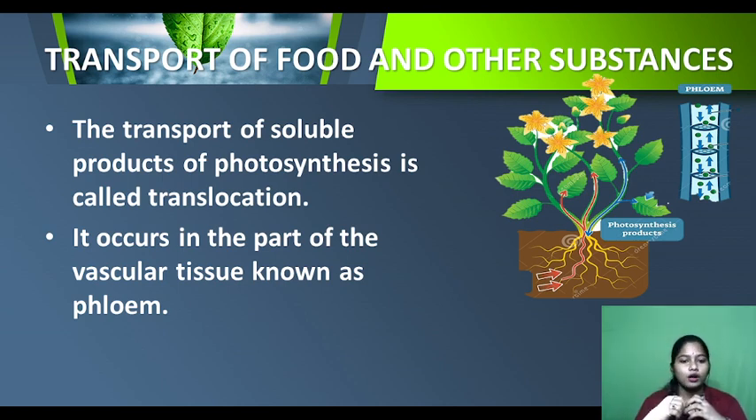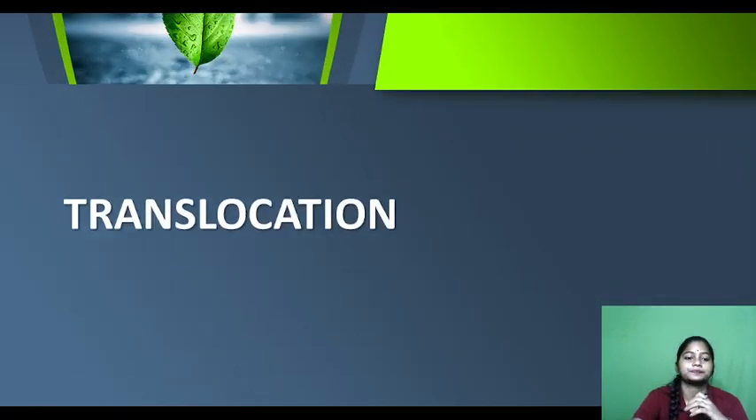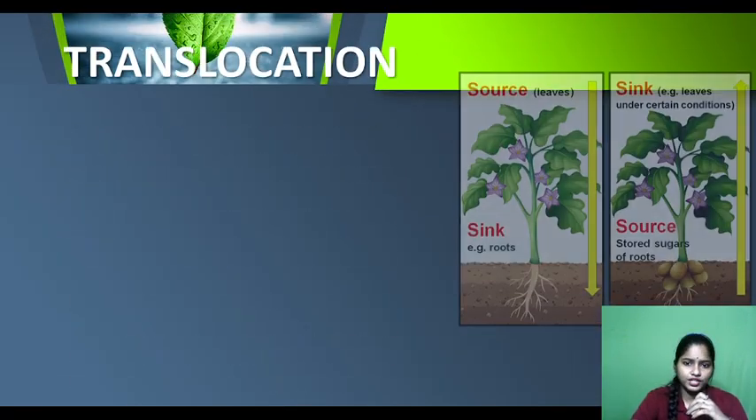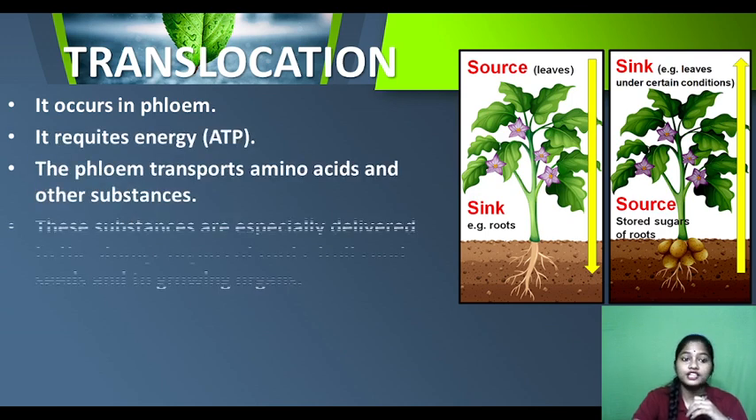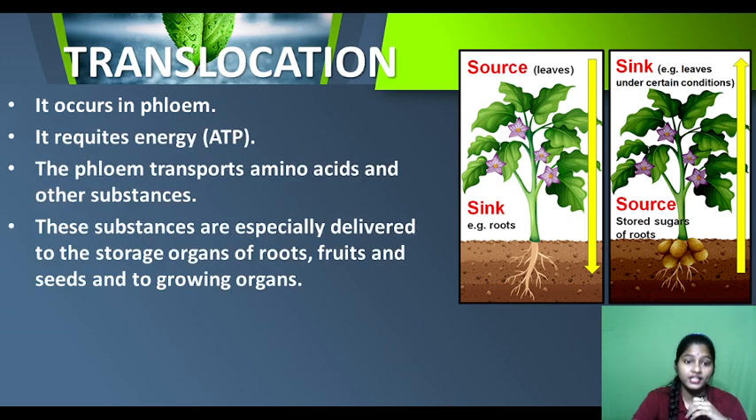Yes, it occurs in the part of the vascular tissue which is called phloem. I told you, you have to remember food for phloem. So food is transported with the help of vascular tissue which is called phloem, right? Yes. Now, how does translocation take place? See, it occurs in phloem, right? It requires energy. It requires energy which is stored in the form of ATP, adenosine triphosphate. And the phloem transports amino acids and other substances, right?